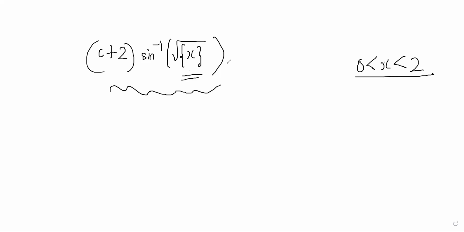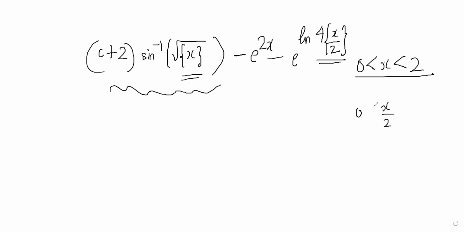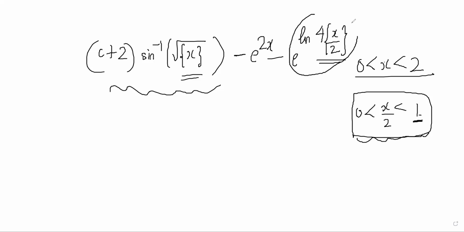While the rest of the function was differentiable, even though there was one part which was looking weird, x by 2, which also had a fractional part, but x by 2 was ranging only from 0 to 1. This fractional part does not approach that discontinuity, so this fractional part is fine, actually.